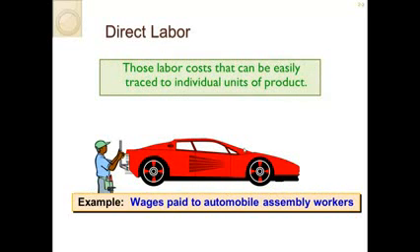When we talk about direct labor, we're talking about wages paid to the people who are working directly on the product. In a manufacturing setting for a vehicle, these would be assembly line workers, the person installing the tailpipe, the person installing the light, the person putting the wheels on the vehicle. All wages paid to people directly working on the vehicle would be included in direct labor.